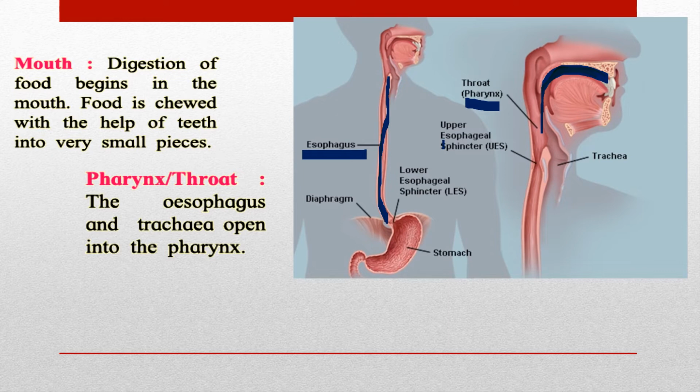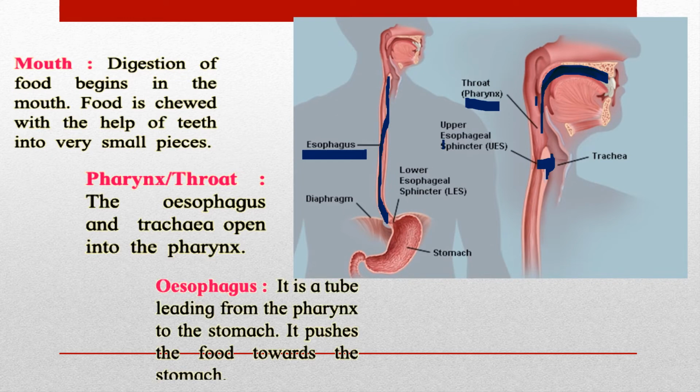And the trachea opens into the pharynx. Here, what comes out from our mouth, this is the trachea. Everybody can see what the trachea is. Okay. Here is the trachea.